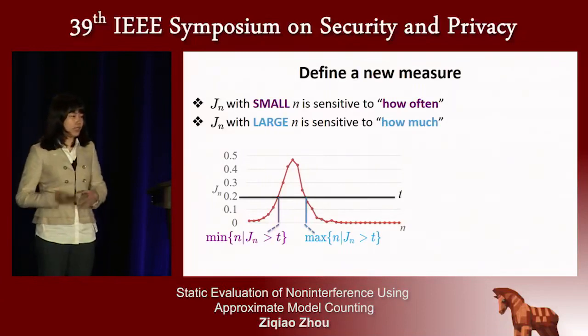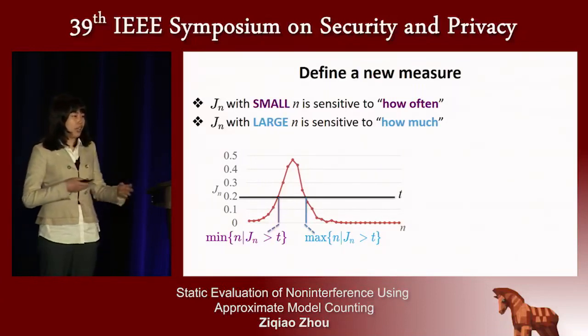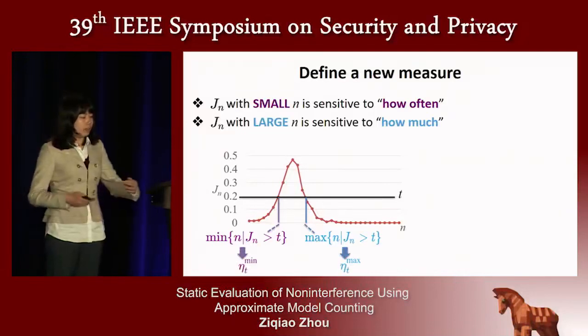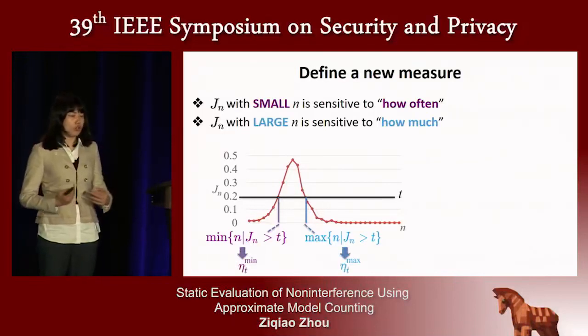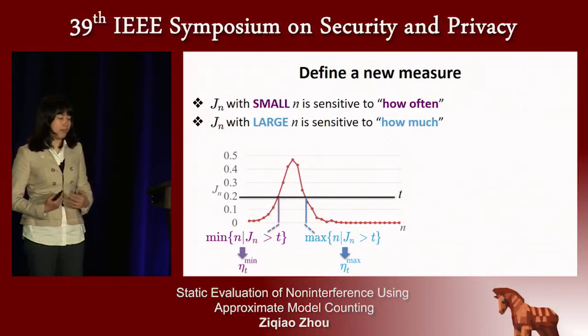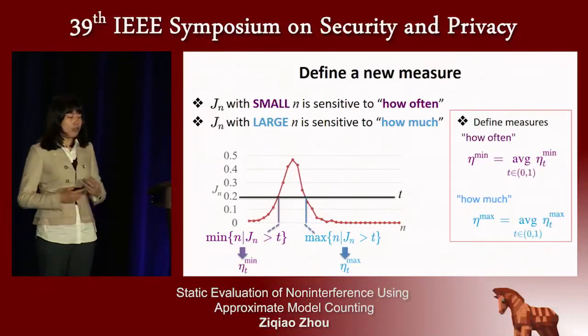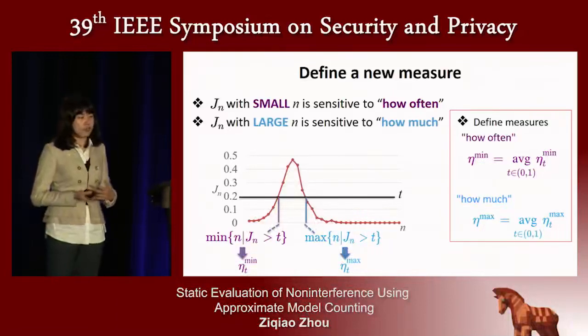To be more standardized to compare different implementations, we will normalize the minimum n and maximum n to eta min and eta max values that range from 0 to 1. And finally, we will use the average eta min and eta max among different thresholds to represent how often the info will be linked and how much information is revealed.